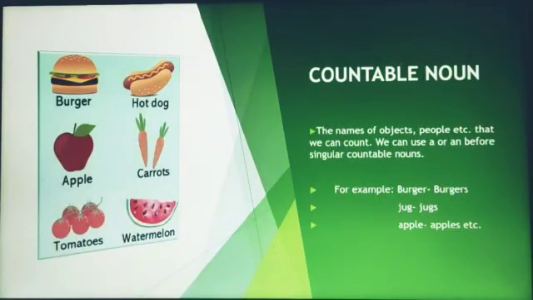Next, let us see what are countable nouns. So, the names of objects, people, or things that can be counted are known as countable nouns. We usually use a or an before any singular countable noun. That means countable nouns have got plural forms. Like the plural form of jug is jugs and the plural form of apple is apples.